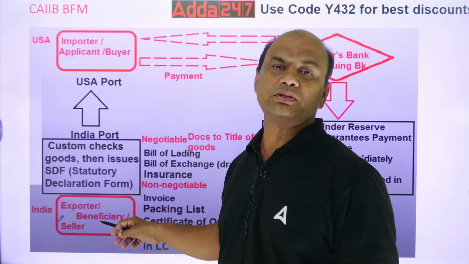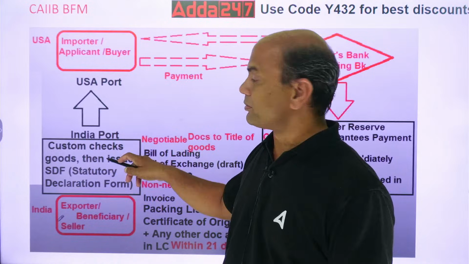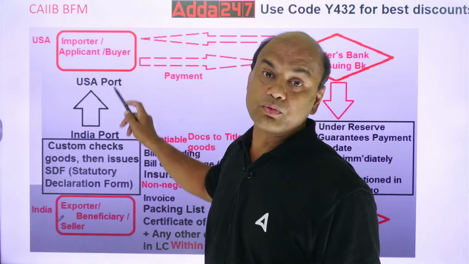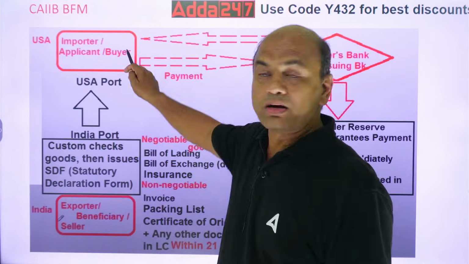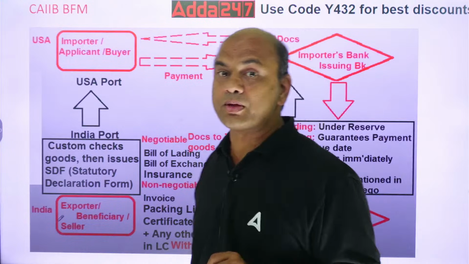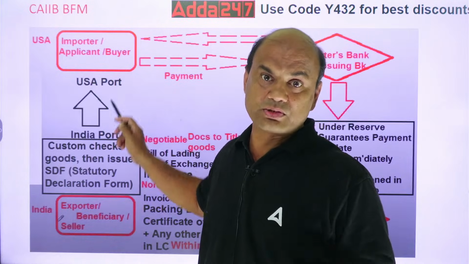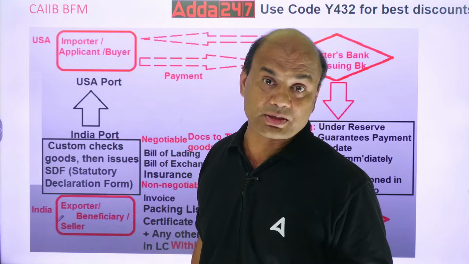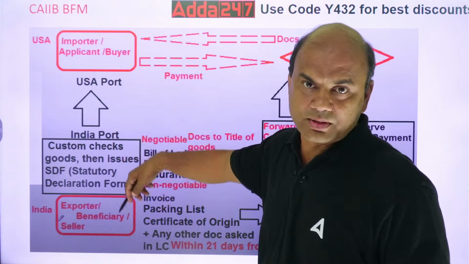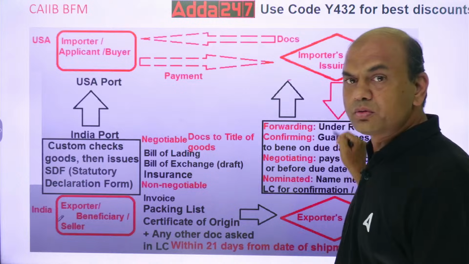So I will prepare these goods, send them through a customs house, and from there I will send them to the USA. The goods will reach the USA port, but the buyer will not have the goods yet. The goods are on the port right now. When will the buyer be able to take the goods? When he has the documents. But where are the documents? Goods are going from here through ship. Documents are going through the bank.